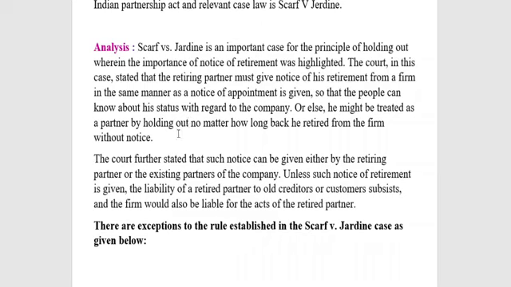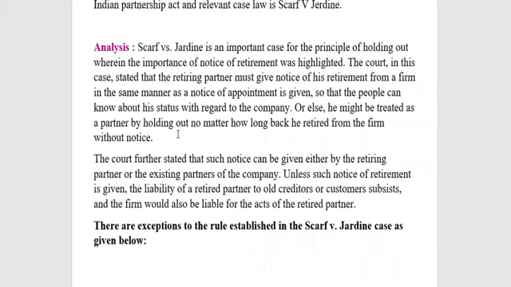I have told you what is meant by holding out and what is meant by estoppel. All these things have been discussed. So this doctrine of holding out is also a branch of estoppel.